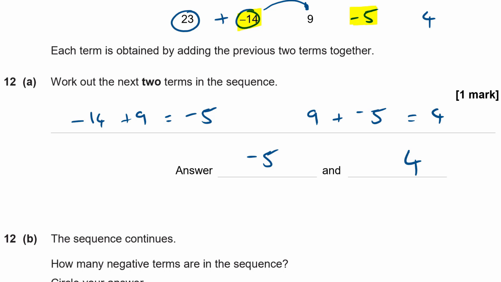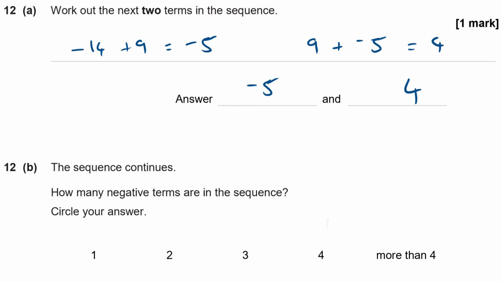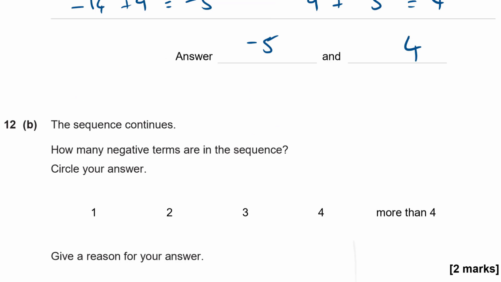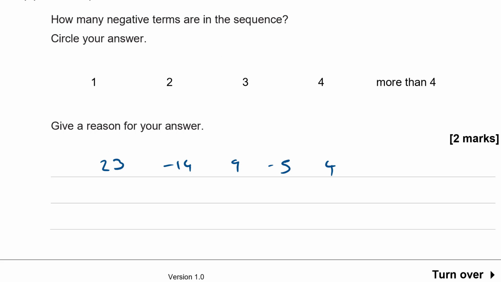So let's just write down the sequence again. 23, minus 14, 9, minus 5, 4. Is that right? Yeah. So what's the next term in the sequence? The next term I'm going to get by adding minus 5 and 4 together. So negative 5 plus 4 is minus 1. So there's at least 3. And now my next term after that, I'm going to get by adding 4 and minus 1 together. 4 plus minus 1 is 3.